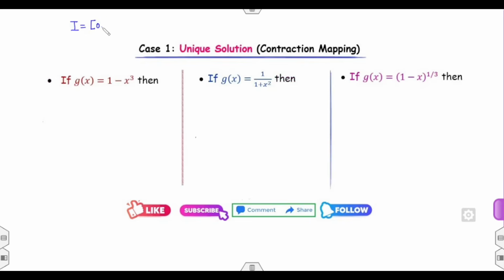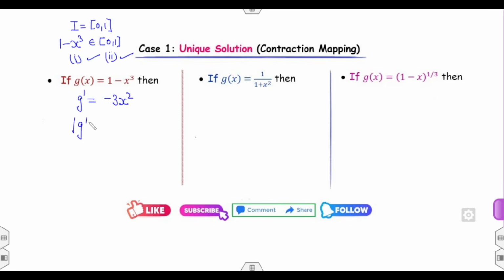I is the closed interval 0,1. Clearly, 1 minus x cube also belongs to 0,1. The first property is satisfied. Look at the second one: g and g prime must be continuous. You can see that both are polynomials, therefore they are continuous. The second property is also satisfied.